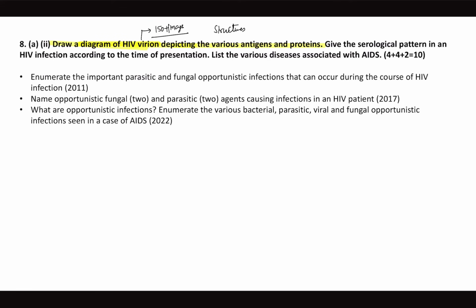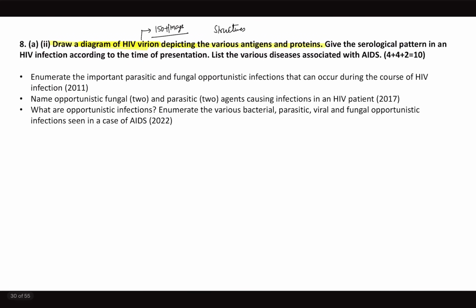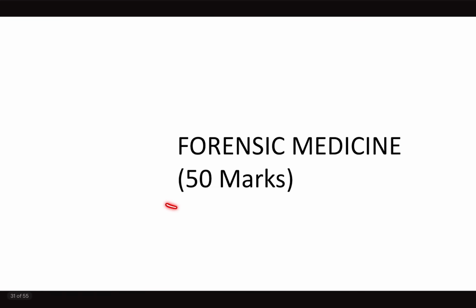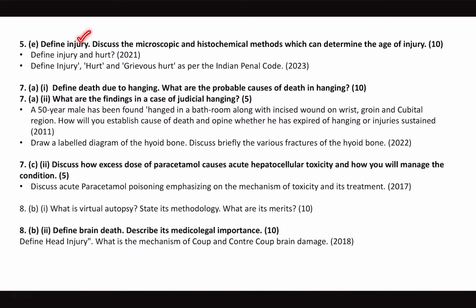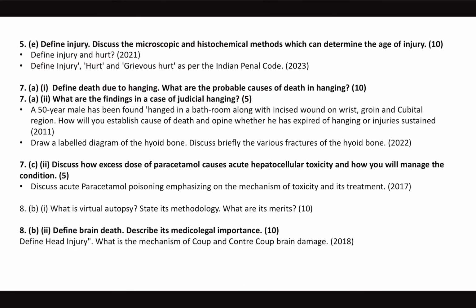And give the serological pattern in HIV infection according to the time of presentation, and various diseases associated with AIDS. Opportunistic infections of AIDS have always been an examiner favorite question. So this time only for 2 marks, but very important. Next you have questions on forensic medicine for 50 marks. One is injury. Okay, if you're writing injury, also mention BNS sections as we discussed, because last year they asked as per the IPC. If you mention BNS, the examiner will be very happy.